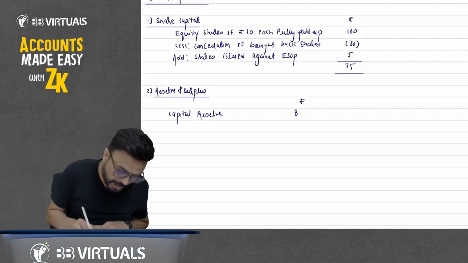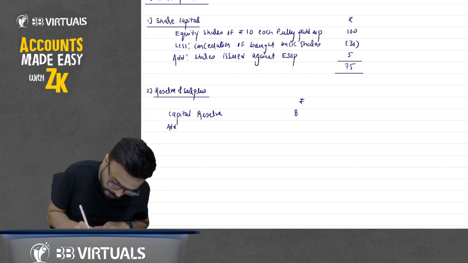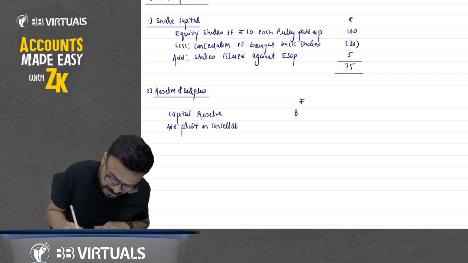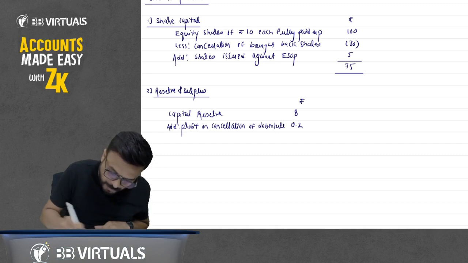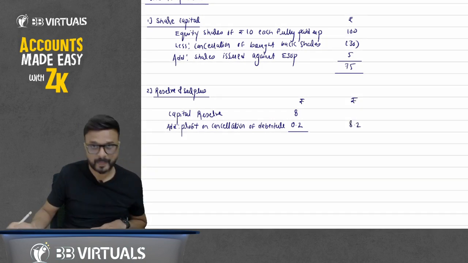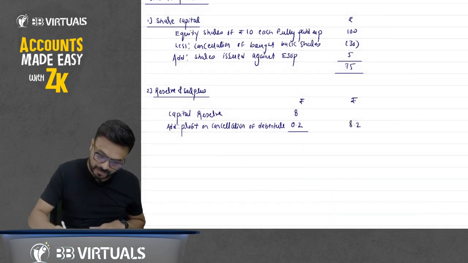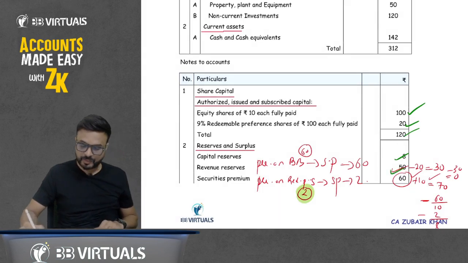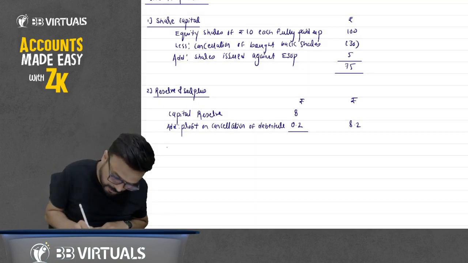So here add profit on cancellation of debenture 0.2. How much is total? 8.2. After this, we have revenue reserve 50. So write down here revenue reserve 50.